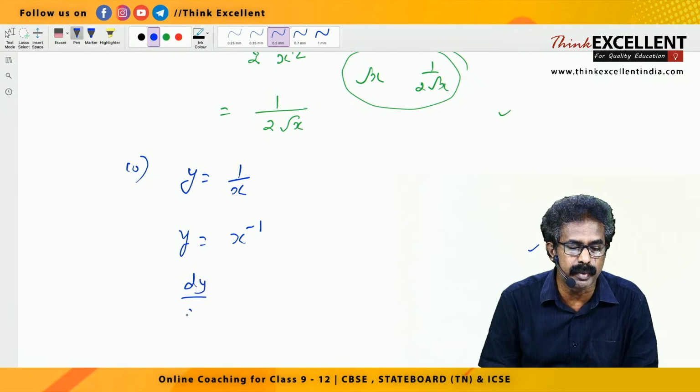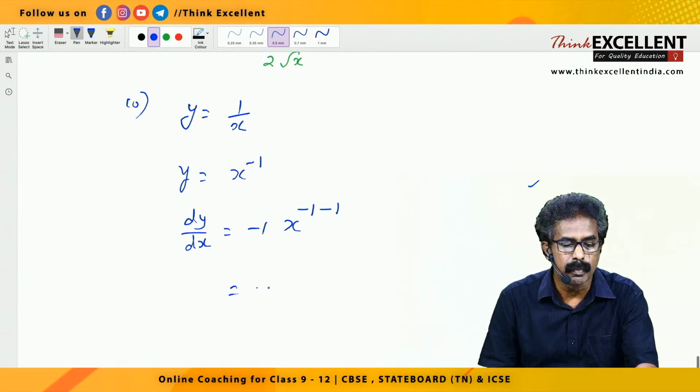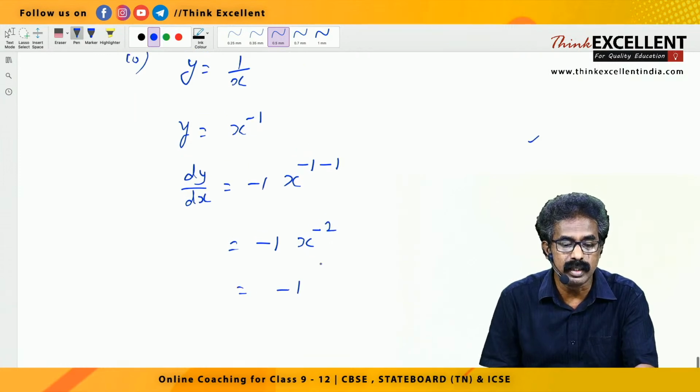Write dy by dx equal to n into x raised to n minus 1, where n is minus 1. So you are getting minus 1 into x raised to minus 2. That negative power, you bring it down, and in the denominator you write x square.